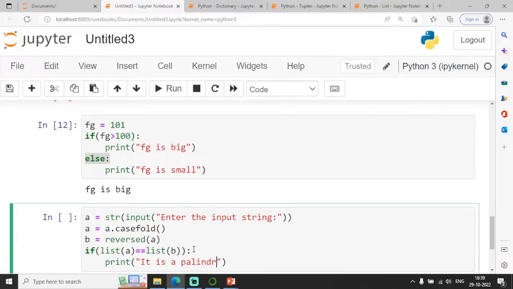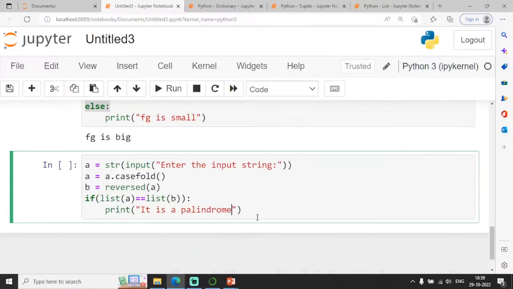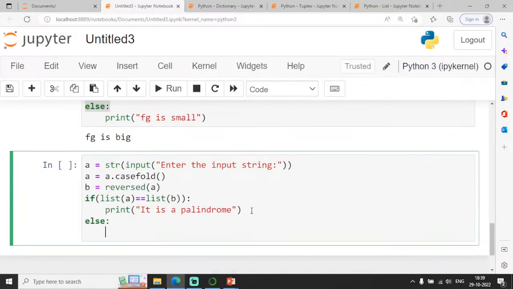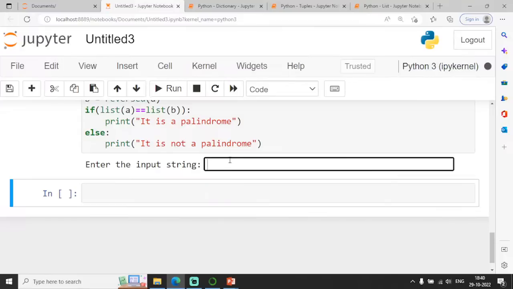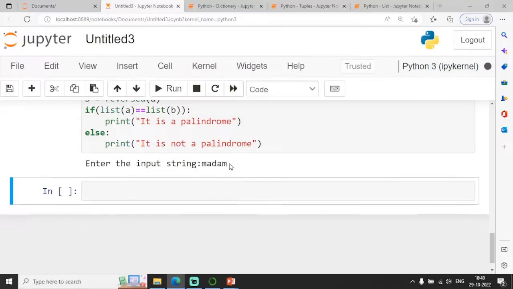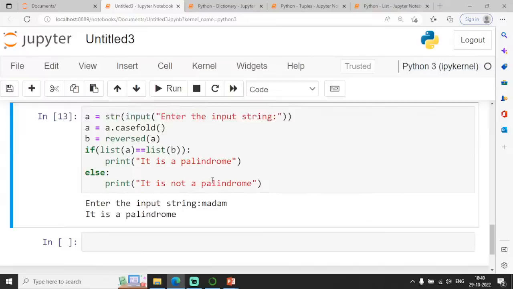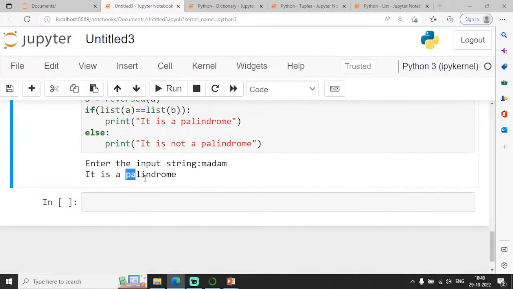Otherwise, else, I am printing it is not a palindrome. For example, I am just saying madam. When you reverse the characters of my original string, I get back my original string. So it is a palindrome.